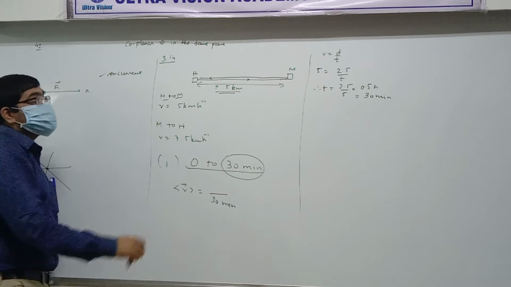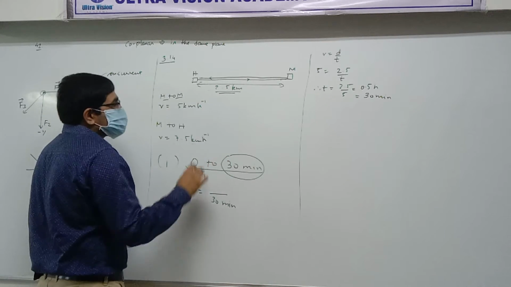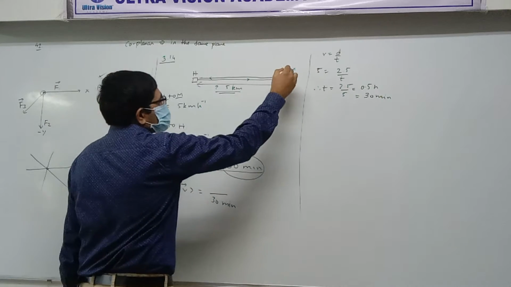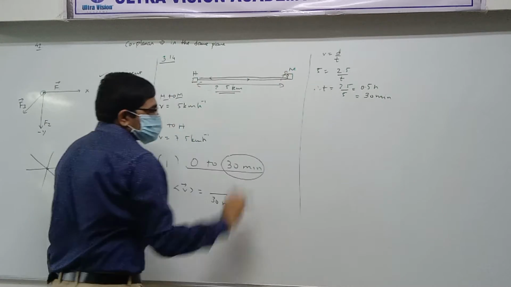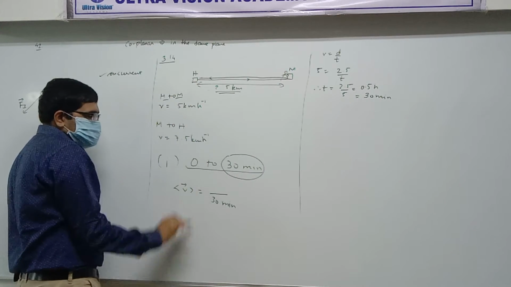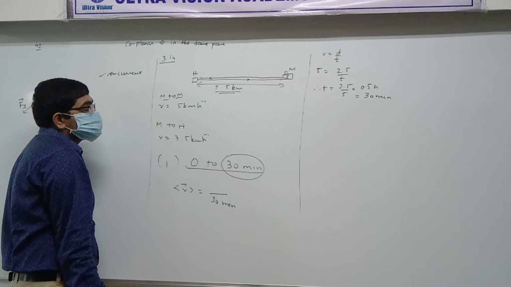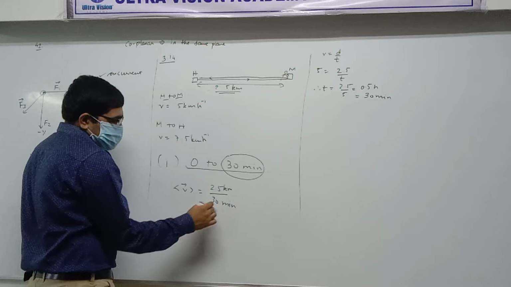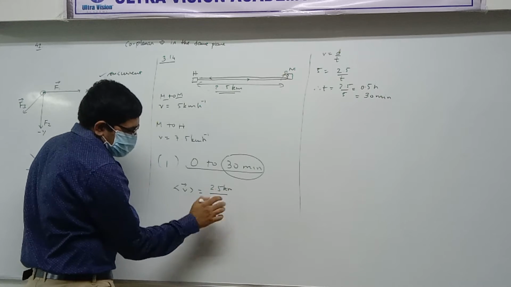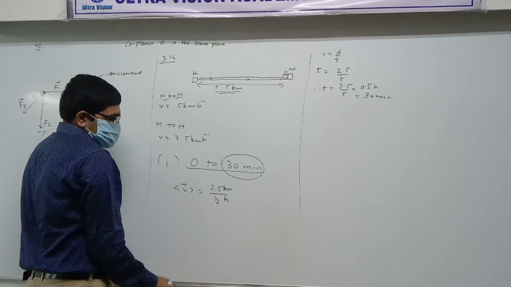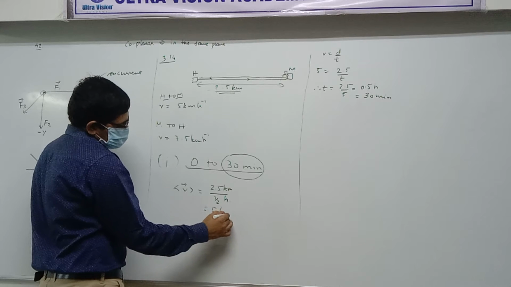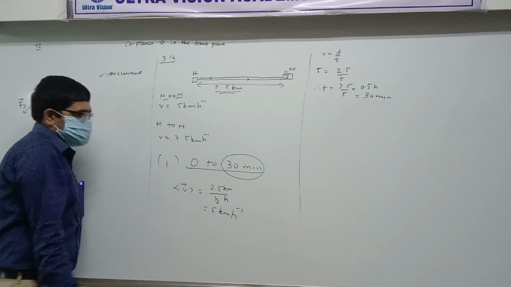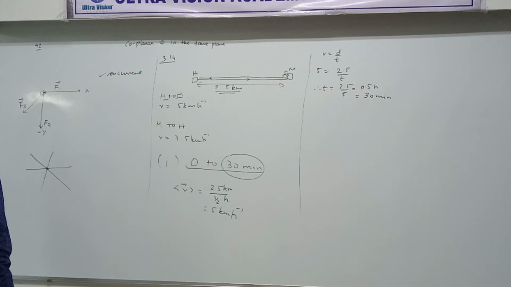where will the person be? Market. At the market. Correct or not? Yes. So the person is here at 30 minutes. How much is the displacement? 2.5. Okay, and this 30 minutes we can write it as half an hour. Correct or not? Yes. So final answer is, got it? Yes. Sure? Yes.